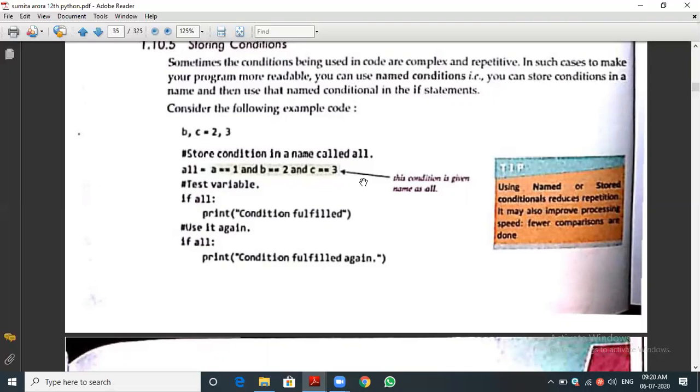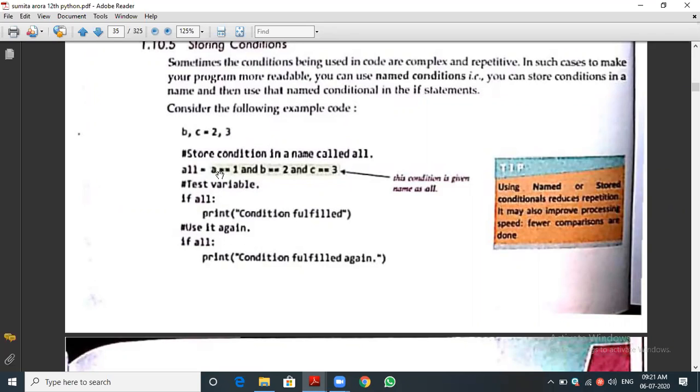With the or operator, suppose a equal to 1 or b equal to 2 or c equal to 3, any one of the conditions is enough. Suppose the a value is equal to 1, that's all, and the following statement will be executed. This type of tricky question they will also ask in your exams. They will give a condition, for example, if a equal to 1 or b equal to 2 and c equal to 3, they will give one or.